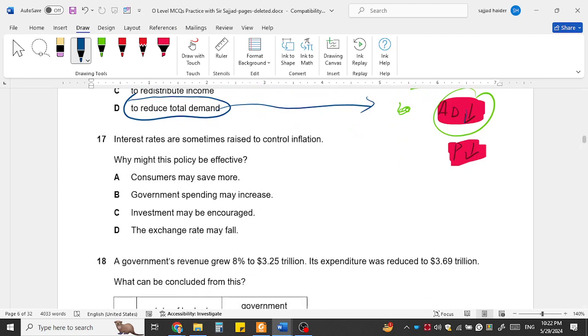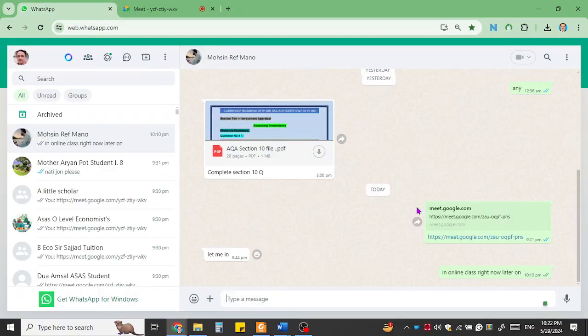Now come to the interest rate. Interest rate is part of monetary policy. It is also used as a tool in the economy.